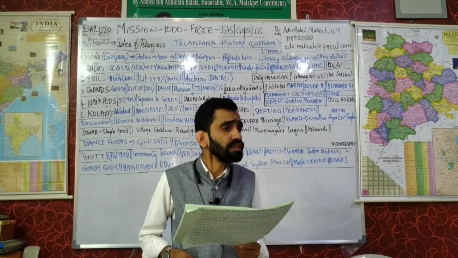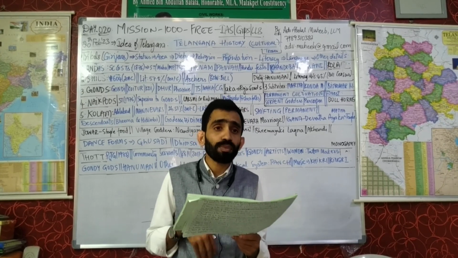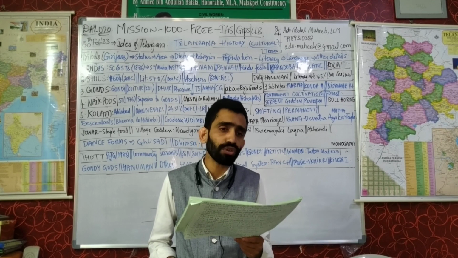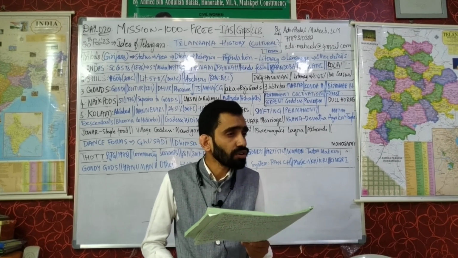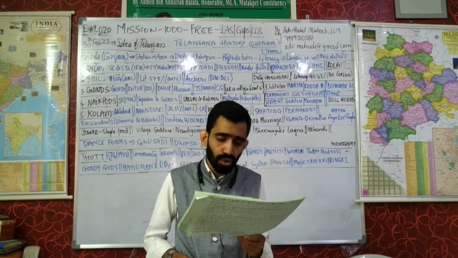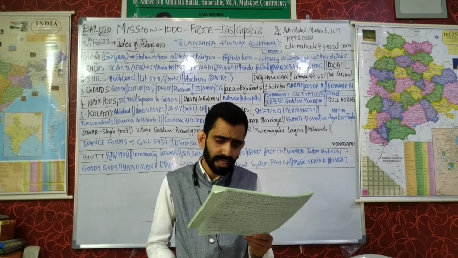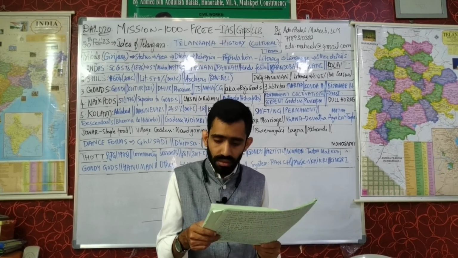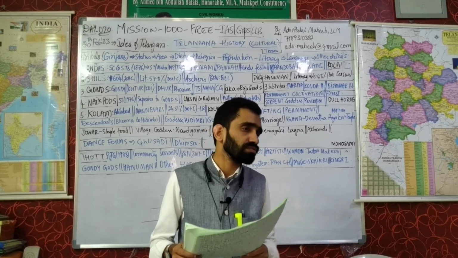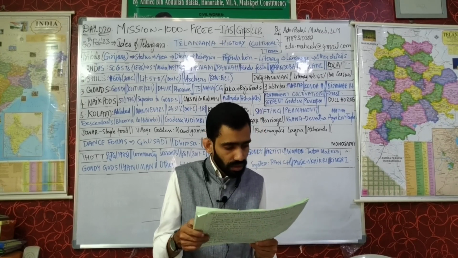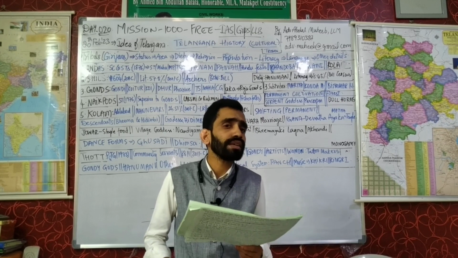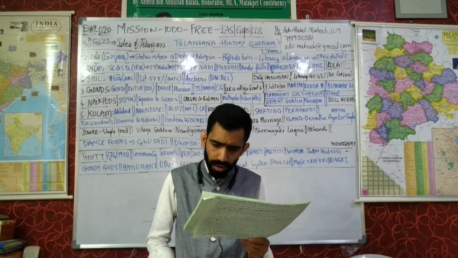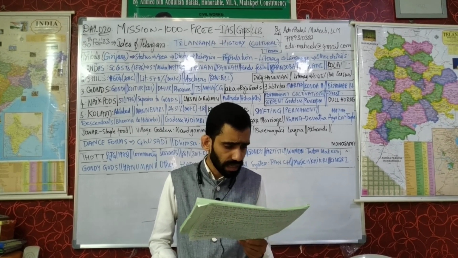Originally it was established in Kolkata as per the RBI Act 1934. The headquarters was moved from Kolkata to Mumbai in 1937, and it was nationalized on 1st January 1949. So please remember, the Reserve Bank of India is a statutory body nationalized in 1949.